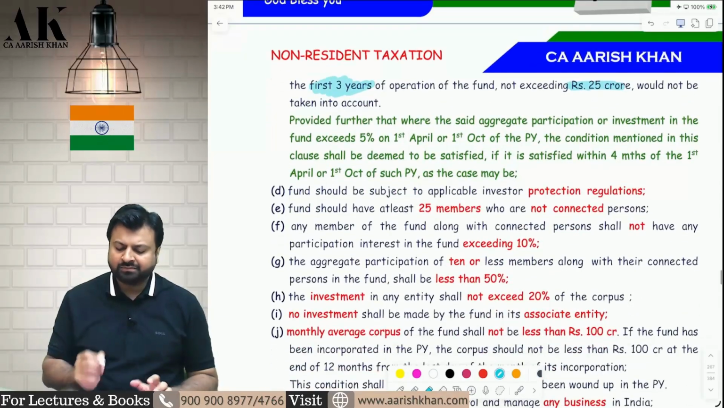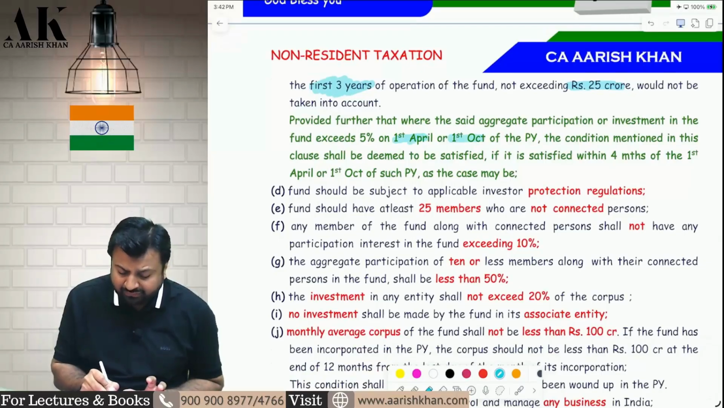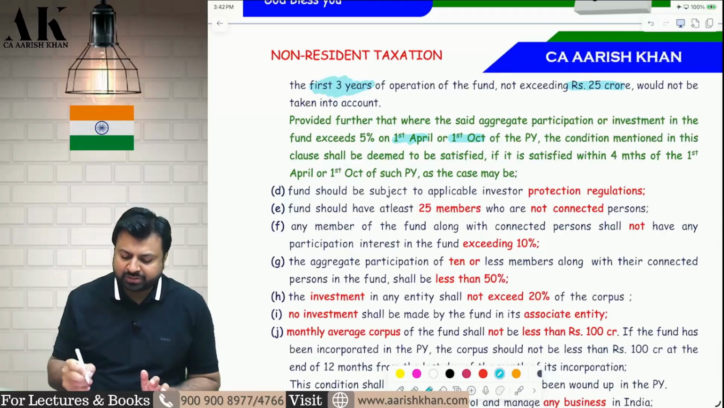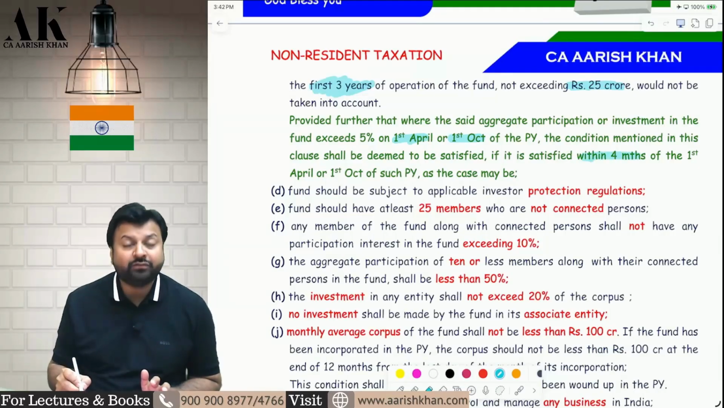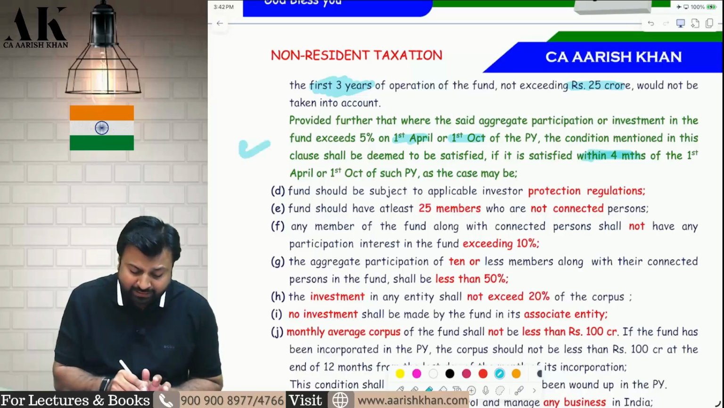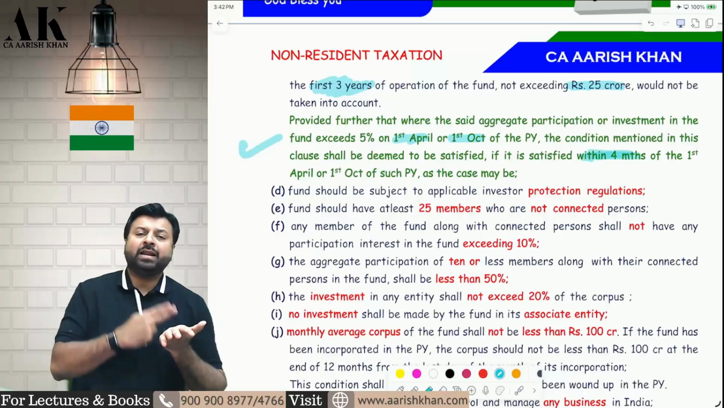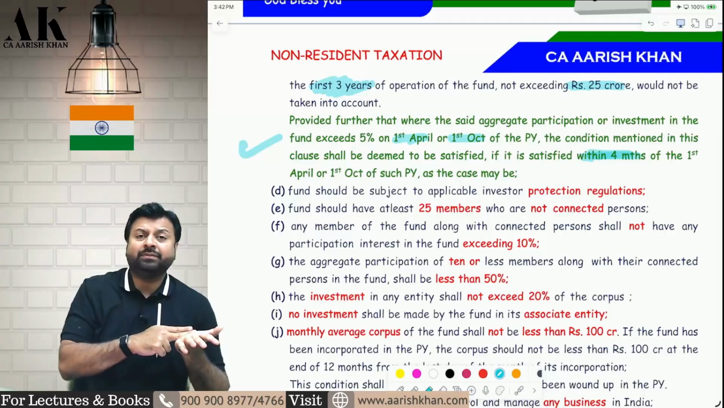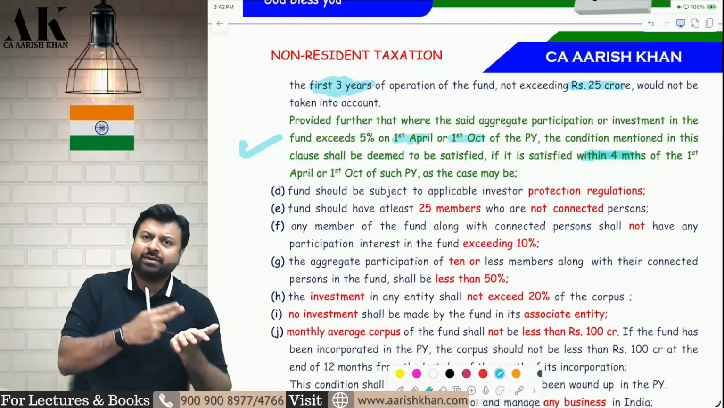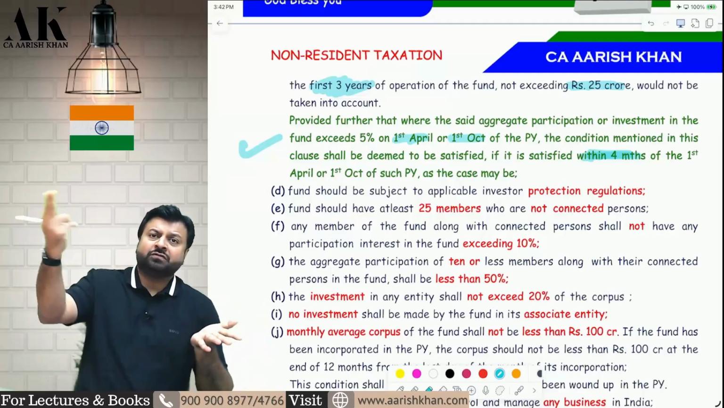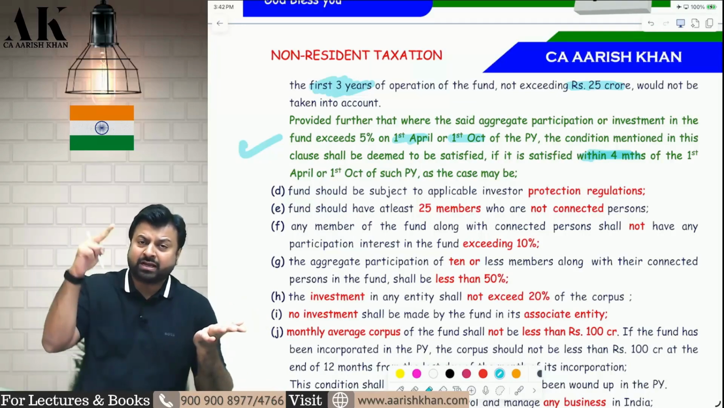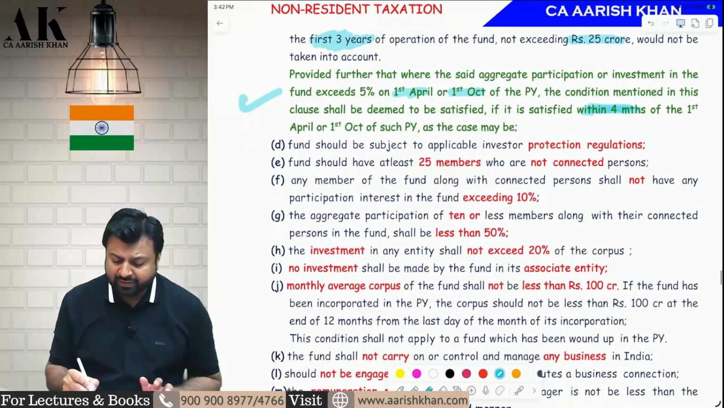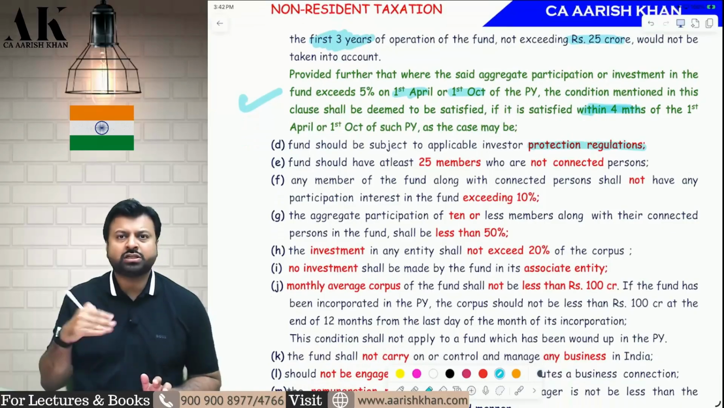of operation. Now suppose on 1st April or on 1st October, you violated the provision. It means 5% is being crossed. So you have an option that if you correct that within 4 months, then it is deemed to be satisfied. Suppose on 1st of April, it is 7%. But within 4 months, that is by 31st of July, if it comes below 5%, it is deemed to be satisfied. Similarly, on 1st of October, it has become 7%. So within 4 months from 1st October, if it comes below 5% or up to 5%, then it is deemed to be satisfied.